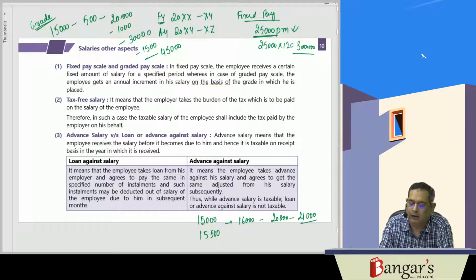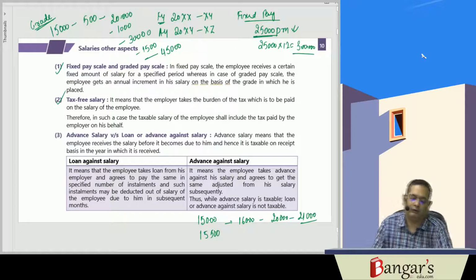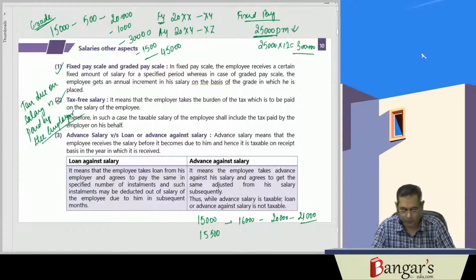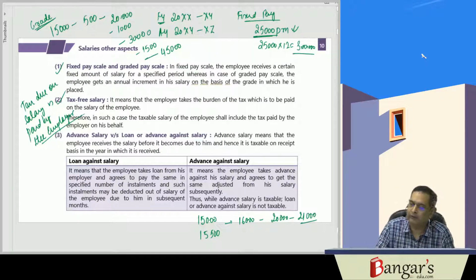Then there is the case of a tax-free salary. Tax-free salary means whatever tax is due on salary is paid by the employer. Whatever tax is due on the salary, that is paid by the employer, so that in the hands of an employee, whatever amount of tax he receives is tax free.